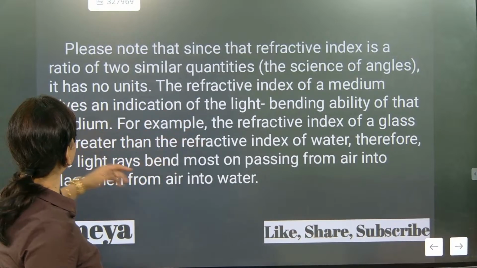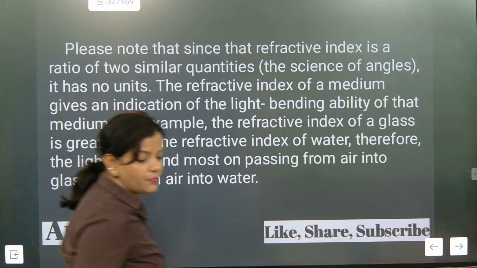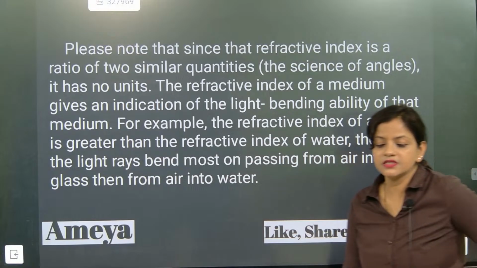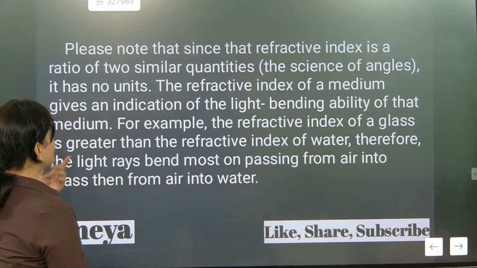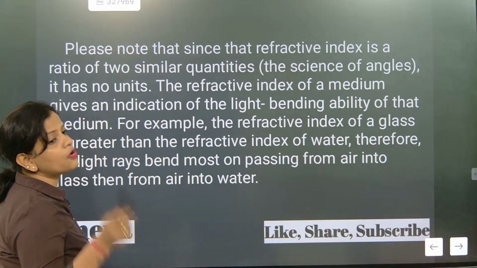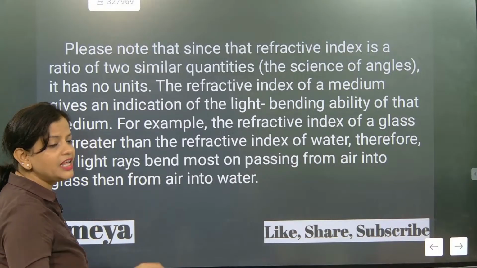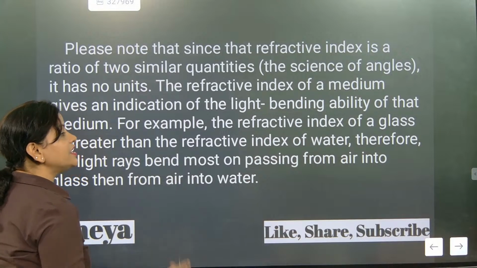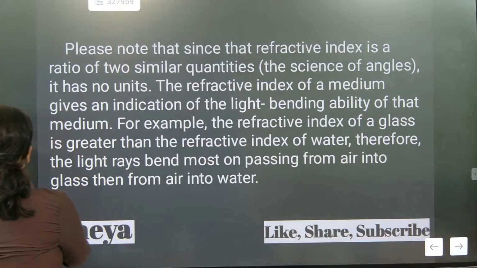So the refractive index of a medium gives an indication of its light bending ability. If somebody wants to know how much the light is getting bent, the refractive index plays the crucial role. For example, the refractive index of glass is greater than the refractive index of water. That means the bending from air to glass is more compared to the bending from air to water. Are you understanding? So refractive index is higher for glass than for water. Understood? How is this happening?